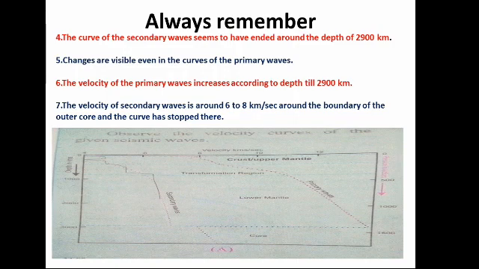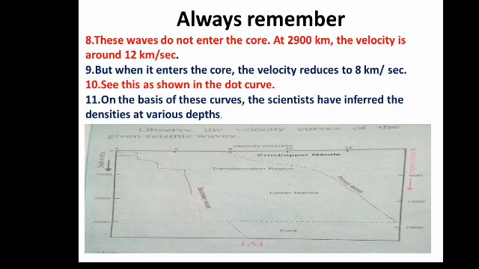Carefully observe, then you will realize that primary waves and secondary waves stop here due to the matter content in it. Next, see, these waves do not enter the core at 2900 km. The velocity is around 12 km per second. Observe the curve as well as the line locations. But when it enters the core, the velocity reduces to 8 km per second. Yes, from 12 km per second to 8 km per second.